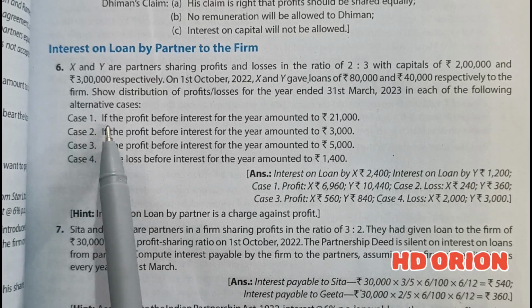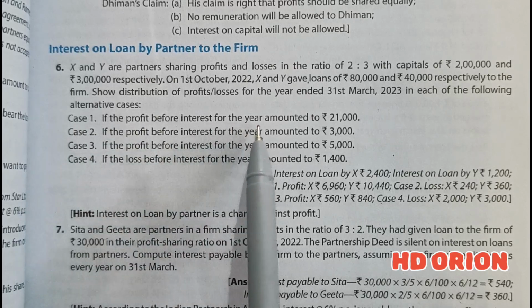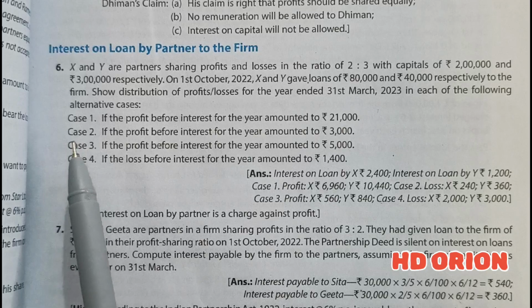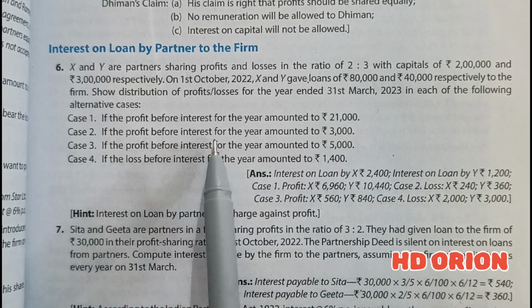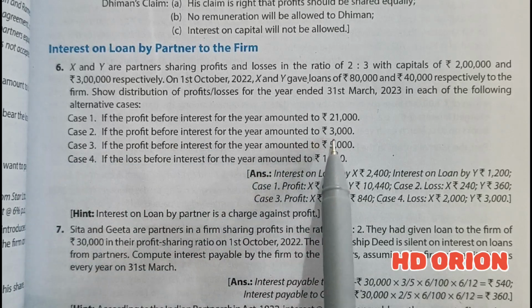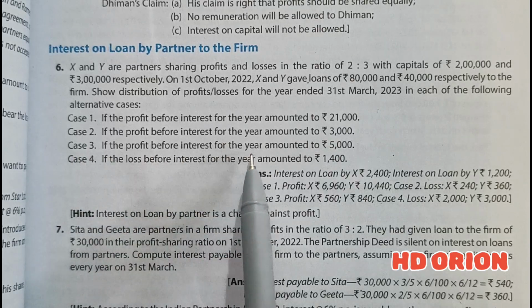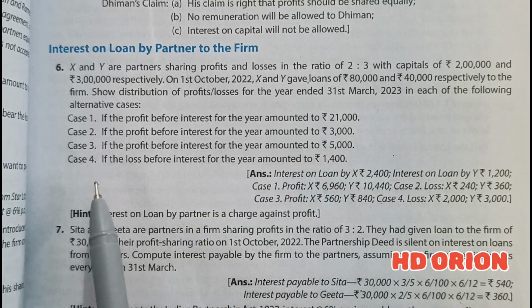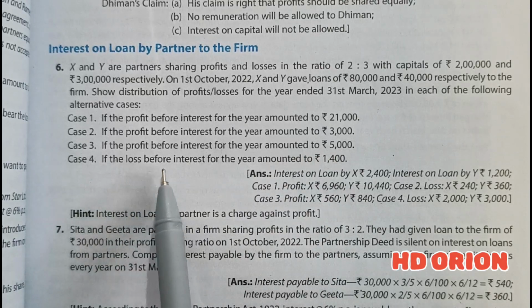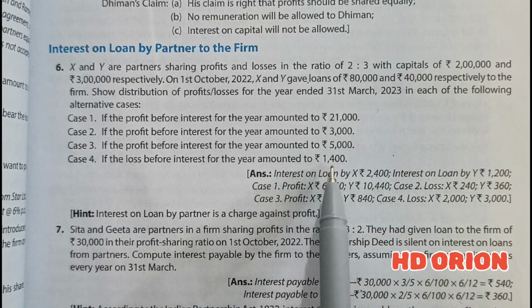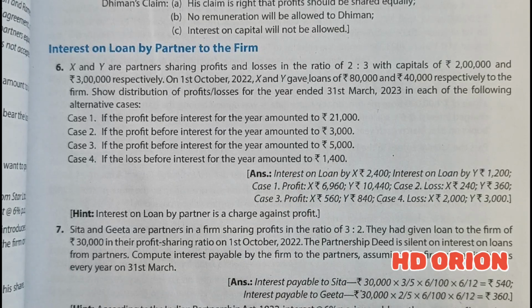Case 1, if the profit before interest for the year amounted to rupees 21,000. Case 2, if the profit before interest for the year amounted to rupees 3,000. Case 3, if the profit before interest for the year amounted to rupees 5,000. And case 4, if the losses before interest for the year amounted to rupees 14,000. So these are the 4 circumstances, and we have to show how we have to pay interest on loan provided by a partner.